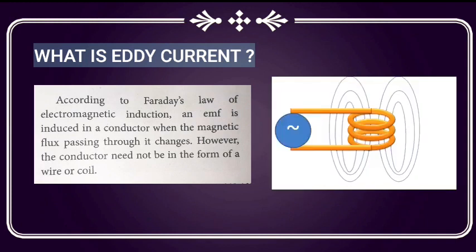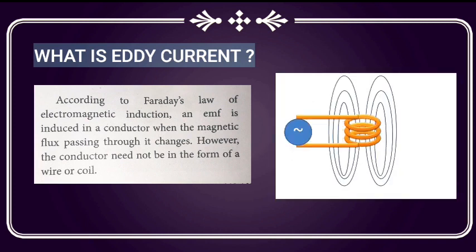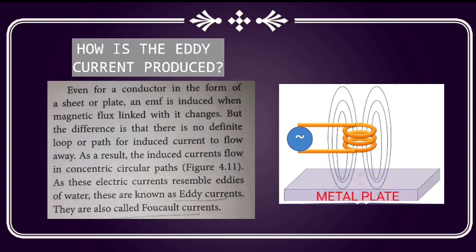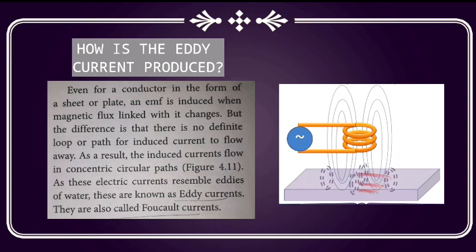An EMF is induced in a conductor when the magnetic flux passing through it changes. However, the conductor need not be in the form of a wire or coil. How is the eddy current produced? Even for a conductor in the form of a sheet or plate, an EMF is induced when the magnetic flux linked with it changes. The induced currents flow in concentric circular paths called eddy current or Foucault current.